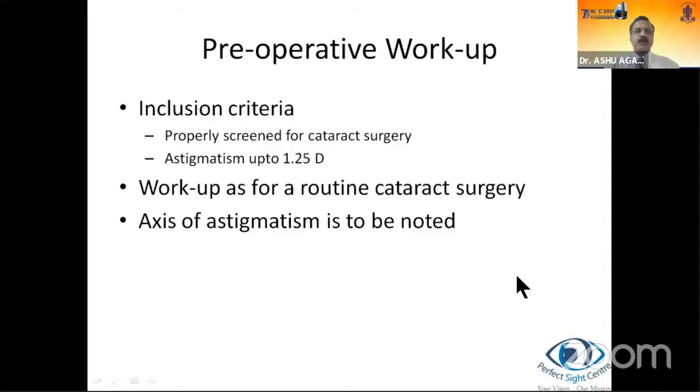The preoperative workup inclusion criteria are basically a patient should be properly screened for cataract surgery with astigmatism included up to 1.25 diopters. In fact, now it would be 1 to 1.25 diopters because we have some good toric IOLs and Indian manufacturers also coming in with good results, which are cheaper. Workup is as for a routine cataract surgery, and an important thing is to note the axis of astigmatism.